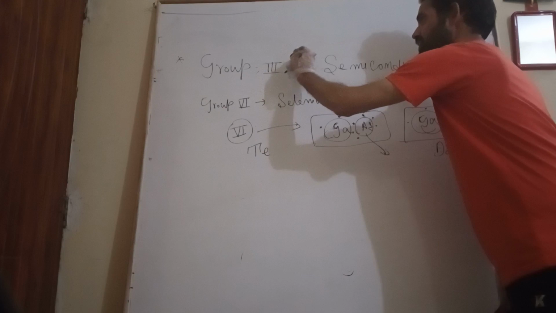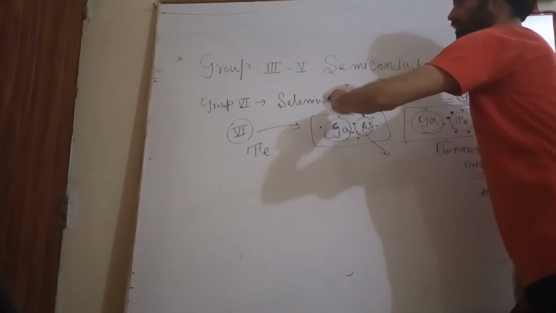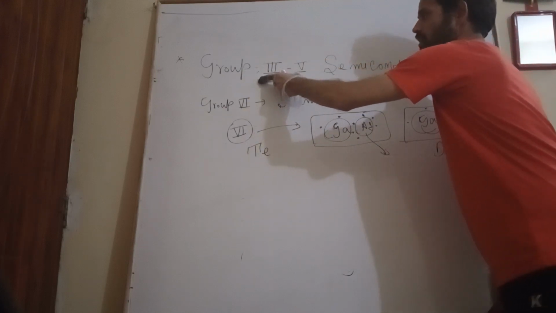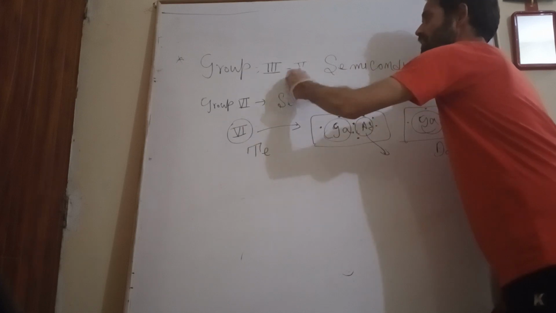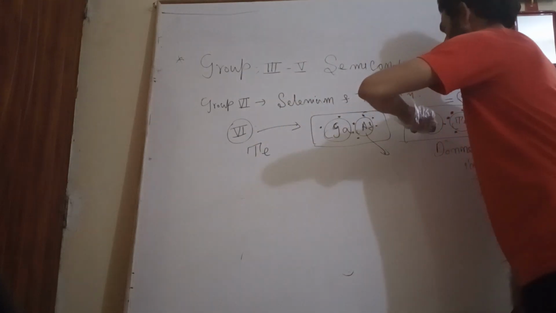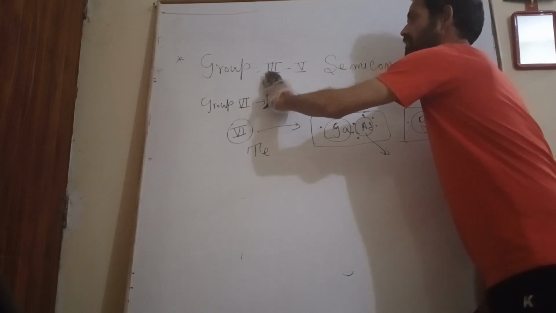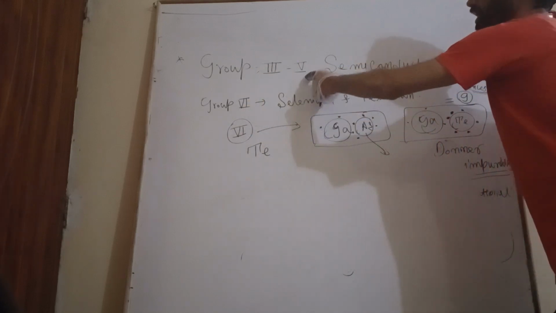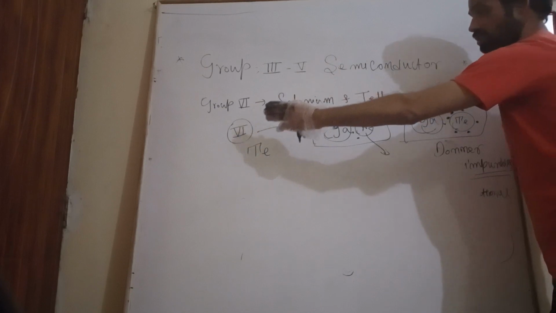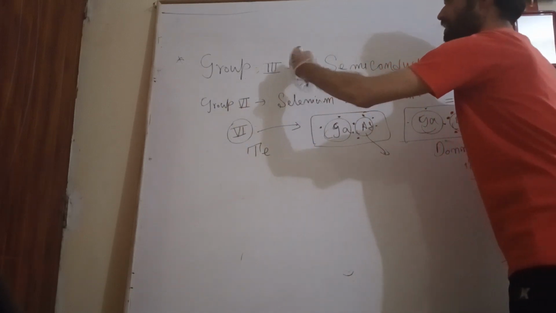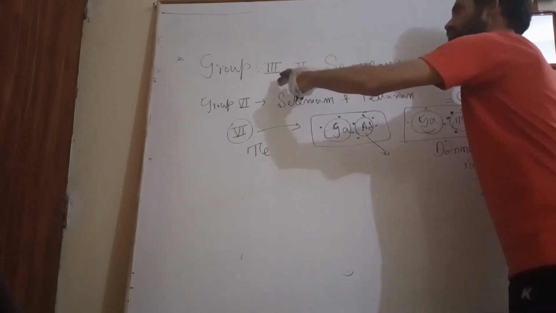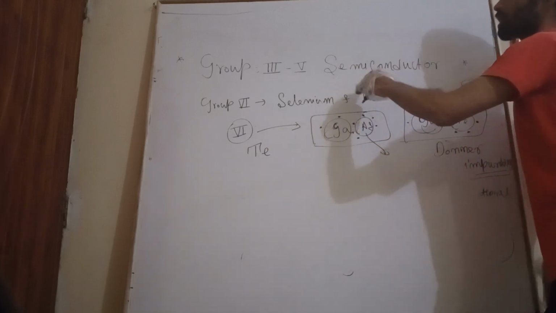If we enter zinc into this compound semiconductor lattice as a substitutional impurity, replacing a group third element, then this zinc will act as an acceptor impurity, because there is a deficiency of electron to become stable.